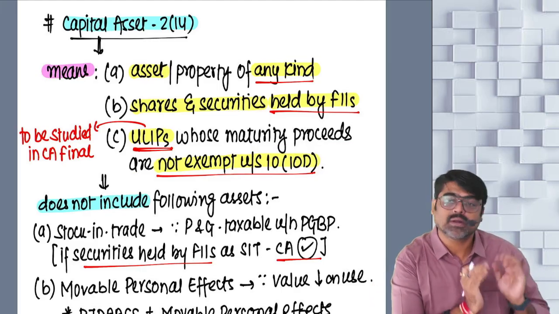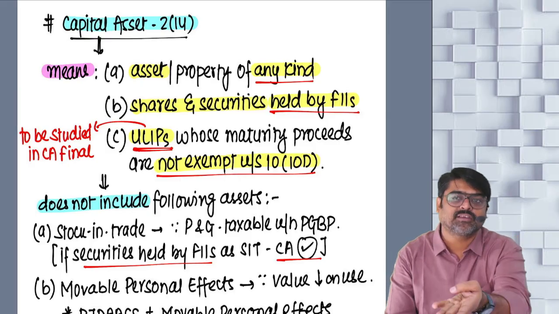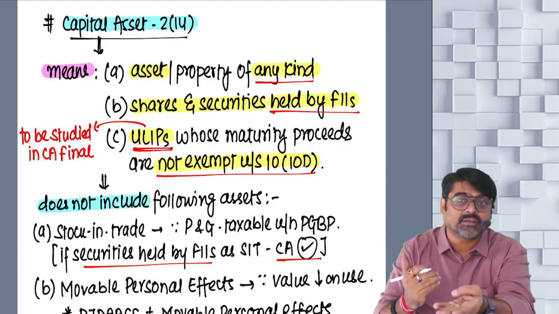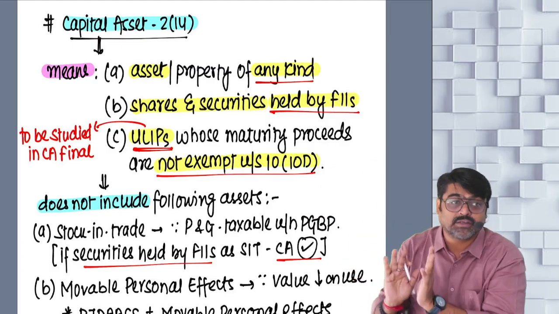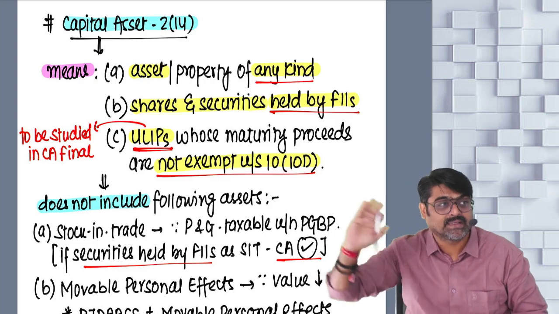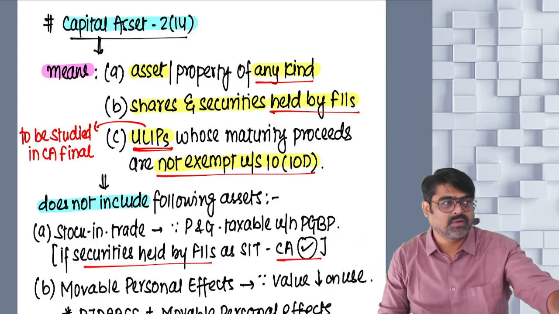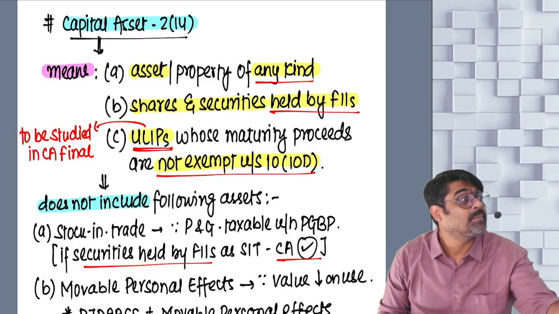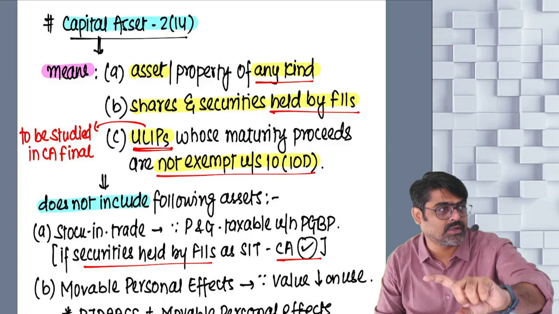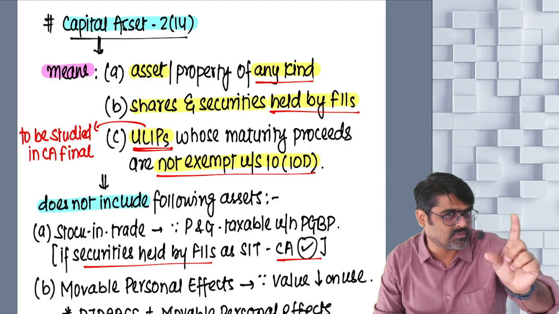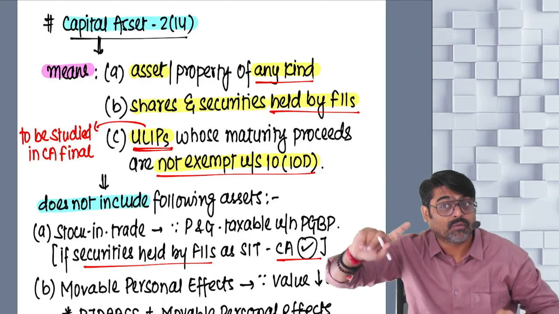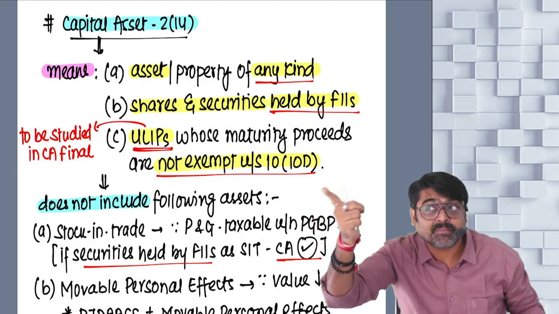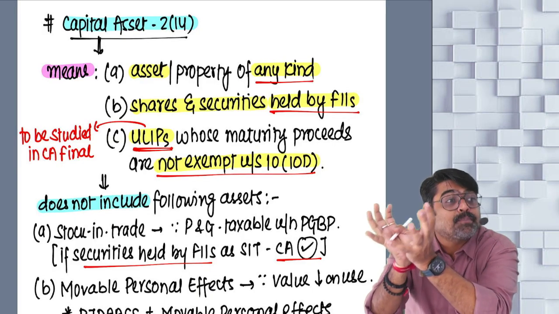So what the government thought and said was that this assessee is taking the gain of the units in the form of what? Maturity proceeds, and getting it exempted under section 10(10D). So we are not going to give exemption to this amount coming from ULIPs as maturity proceeds. So any maturity proceeds of specific types of ULIPs will not be exempt under section 10(10D). Why? Because in that maturity proceeds, a major part is what?